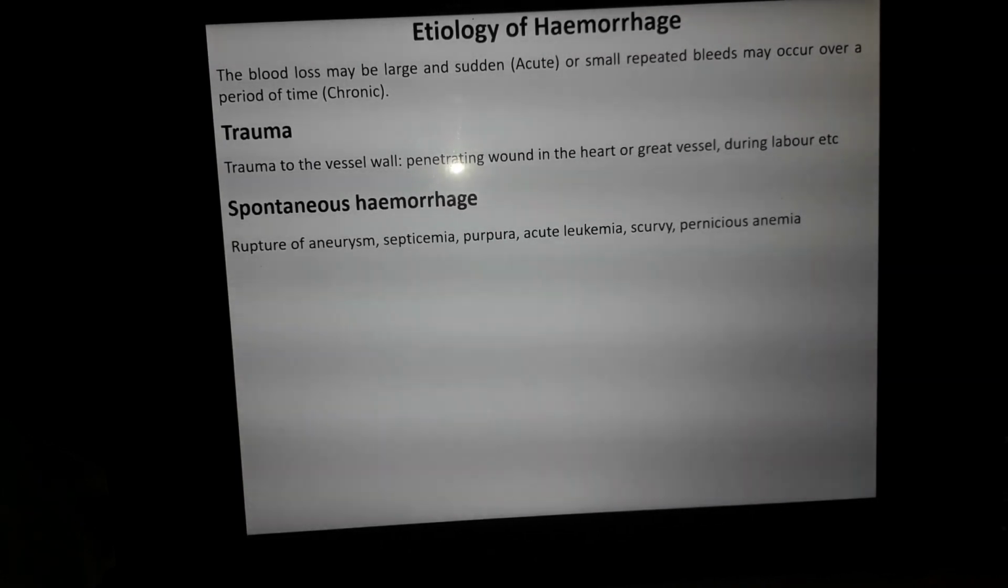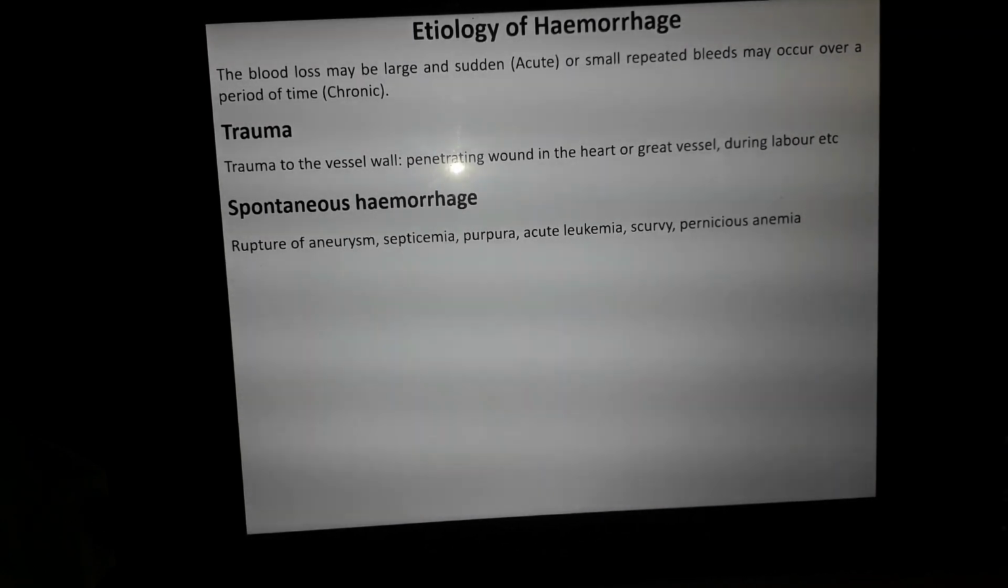Spontaneous hemorrhage means if there is rupture of an aneurysm, or if there is infection, that is septicemia, or purpura. There are so many causes: acute leukemia, scurvy due to vitamin deficiency, pernicious anemia. So in these cases, there may be spontaneous hemorrhage.